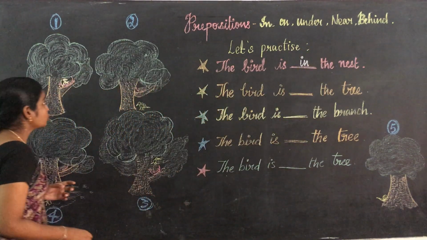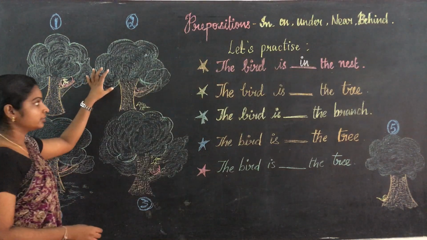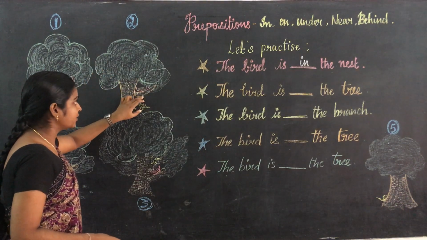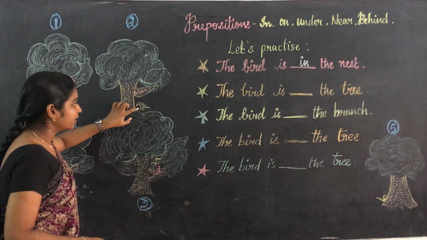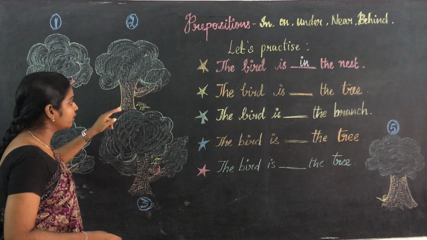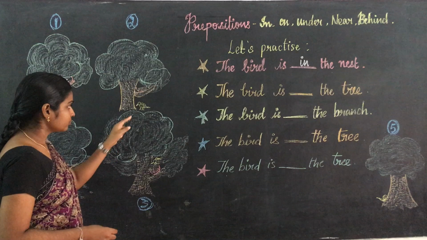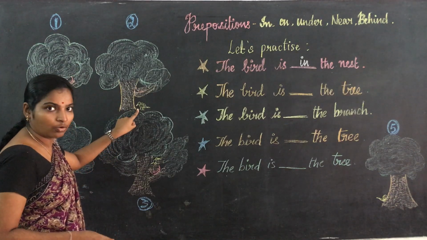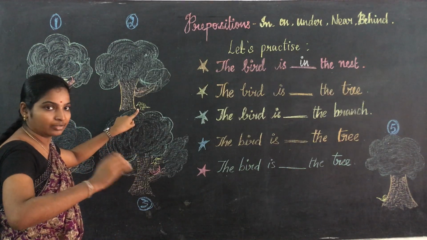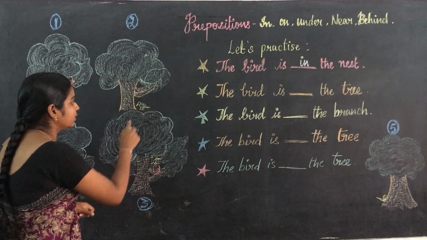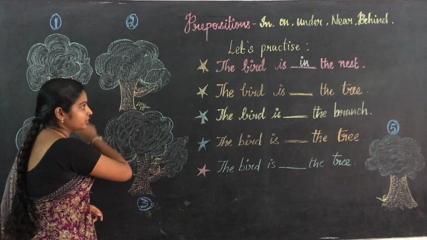Come to the second picture. Here, this is the tree and this is the branch. This is the nest and here is the bird. Am I right? So here, where is the bird? It's nearer to the tree. It is next to the tree. So near. The bird is near to the tree.